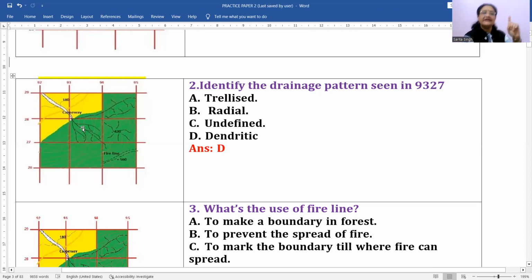दिस इज वन टाइप ऑफ ड्रेनेज पैटर्न। इसी एक पिक्चर में आपको तीनों ड्रेनेज पैटर्न्स मिल जाएंगे, राइट। सेकेंड ड्रेनेज पैटर्न होता है रेडियल। रेडियल मीन्स, imagine that from a hill top the streams, several small streams are rising from there, okay, and they are moving in different directions. आप उसका बेस्ट एग्जांपल आप यहाँ ले सकते हो, यहाँ देख भी सकते हो 9427 में, 9427 ये नेक्स्ट जो स्क्वायर है, okay, it is somewhat like it is from a center of radius, center of circle, different radii are going in different directions, okay.